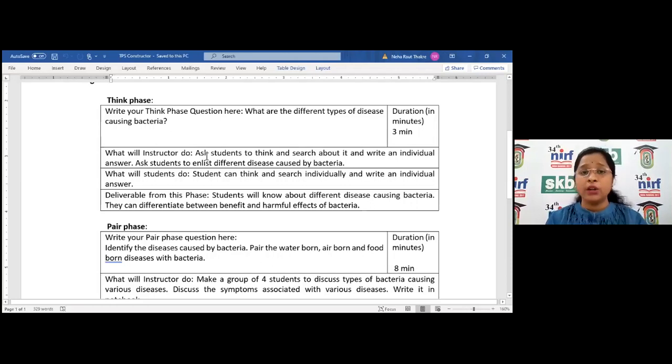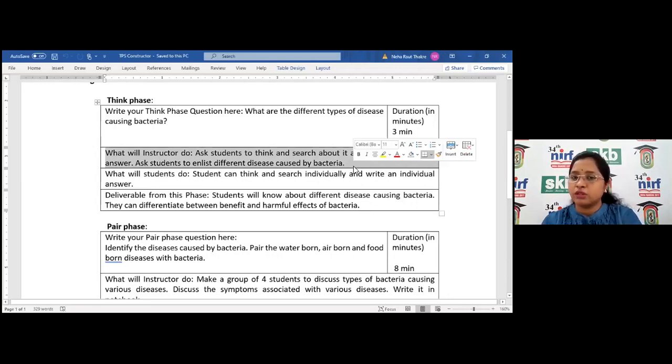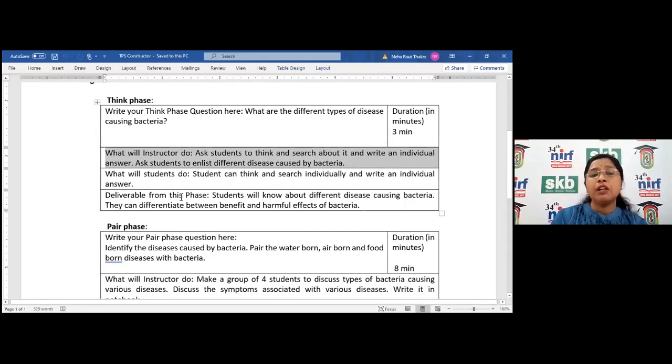So what will the teacher do? The teacher asks students to think and search about it and write an individual answer. You can give a question here, asking students to analyze different diseases caused by bacteria. Then what will the student do? Students think and search individually and write an individual answer. The deliverable from this phase is that students will know about different disease-causing bacteria, and they can differentiate between the beneficial and harmful effects of bacteria. During their thinking process, they will think in all directions. This is the think phase, where each individual student is thinking on one single question.